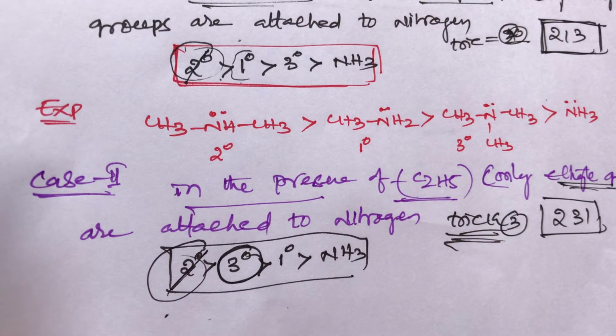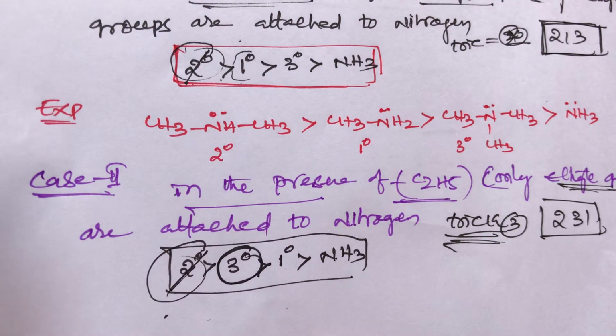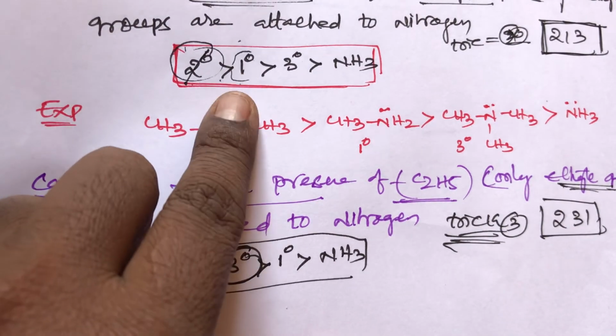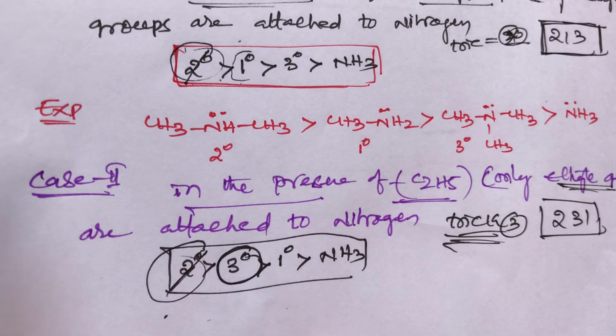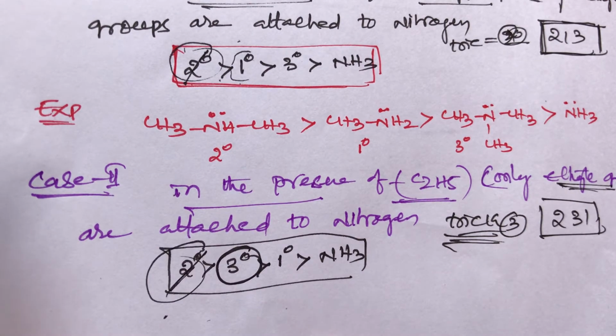Once again students, remember this simple trick, basic strength of amines in aqueous medium. In condition 1 and condition 2, the first priority goes to secondary amines in both. And the second priority in condition 1 is primary amines, in condition 2 the second priority is tertiary amines. What is the difference here? In case number 1, the methyl group is the small group, so that's why we take primary as number 1. And the ethyl group is the bulky group, so that's why we take tertiary.